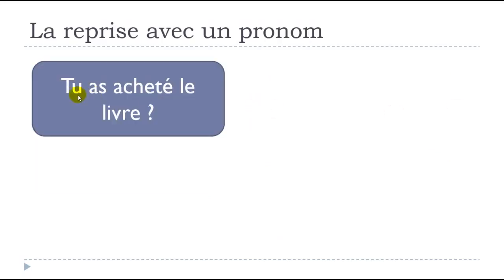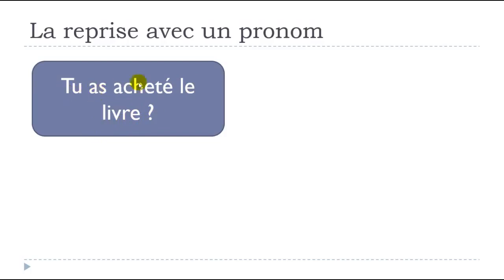Let's imagine that we've got this sentence: tu as acheté le livre. Remember that in some situations, maybe because it was stated previously, we don't want to repeat le livre. So we need to analyze the sentence a little bit.